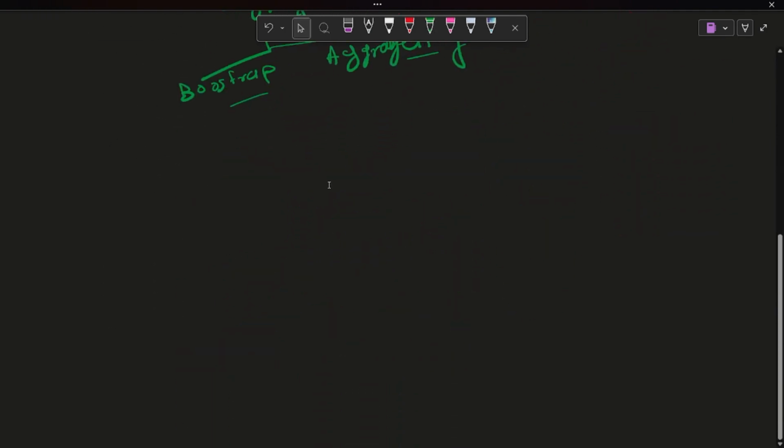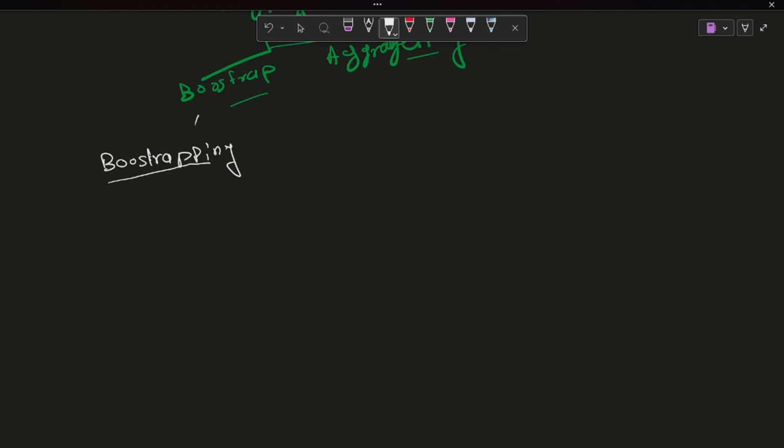Now we are going to understand the second topic, bootstrapping. What is bootstrapping? Bootstrapping is a fancy way to say: take multiple random samples with replacement from the data set.